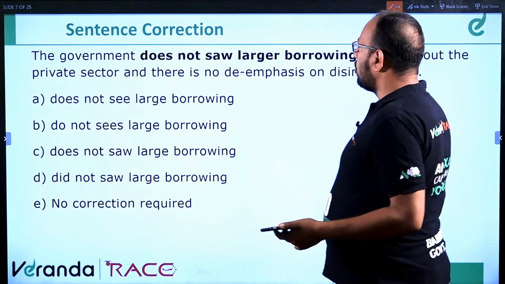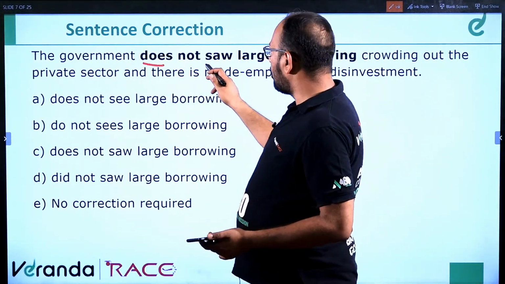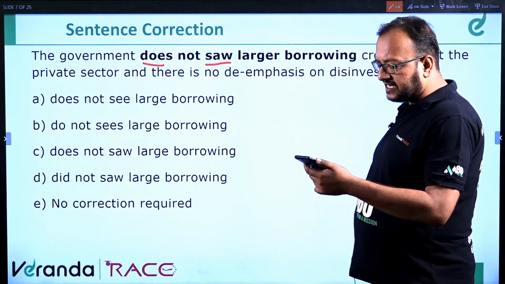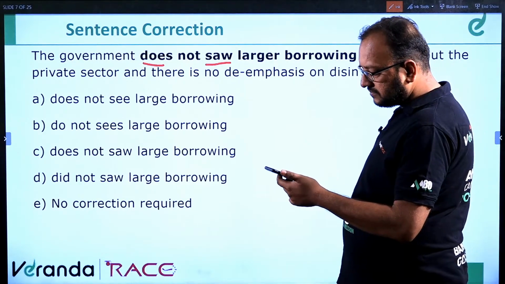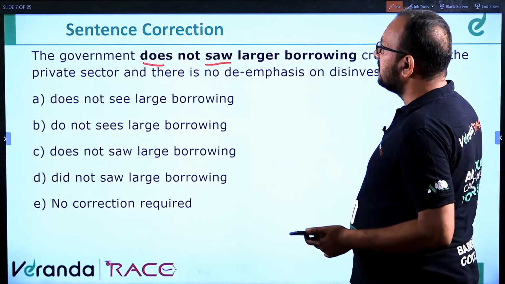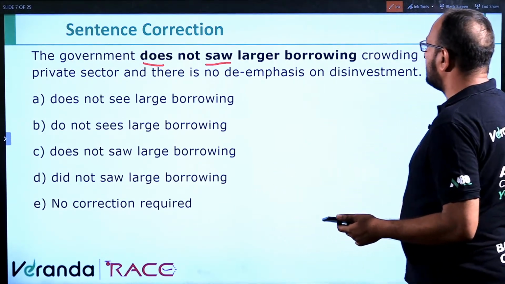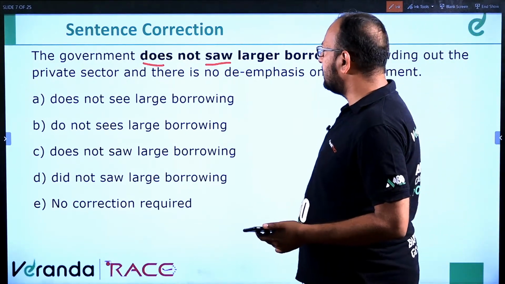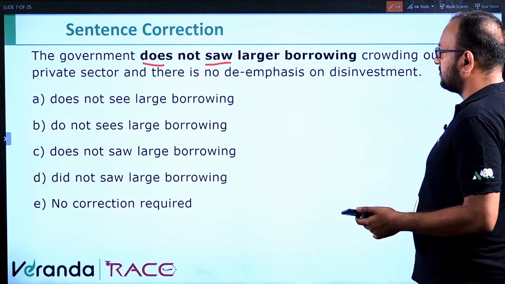The government does not saw. This is incorrect. Does plus V1 is the correct structure. The government does not see larger borrowing crowding out the private sector, and there is no de-emphasis on disinvestment.